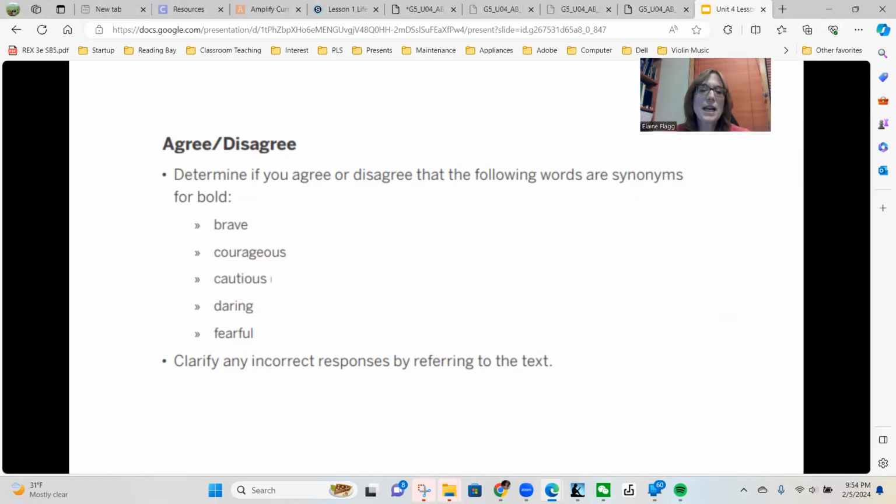How about courageous? Having a lot of courage, being courageous is a synonym for bold. How about cautious? No, cautious means you're very tentative and you're not wanting to get hurt. The next one is daring. Daring is very bold. And finally, fearful.